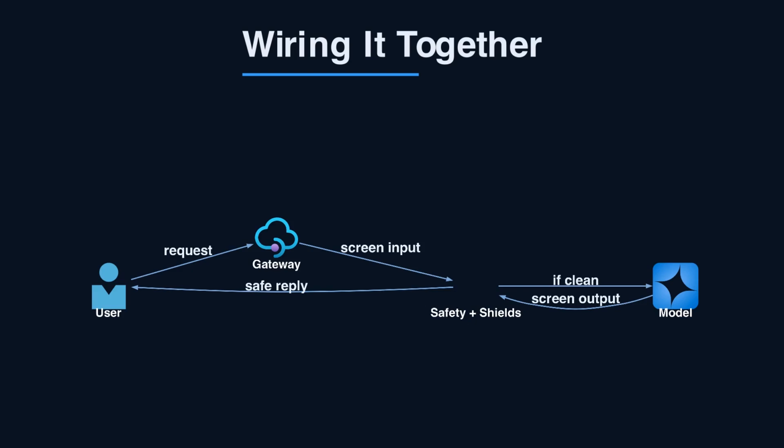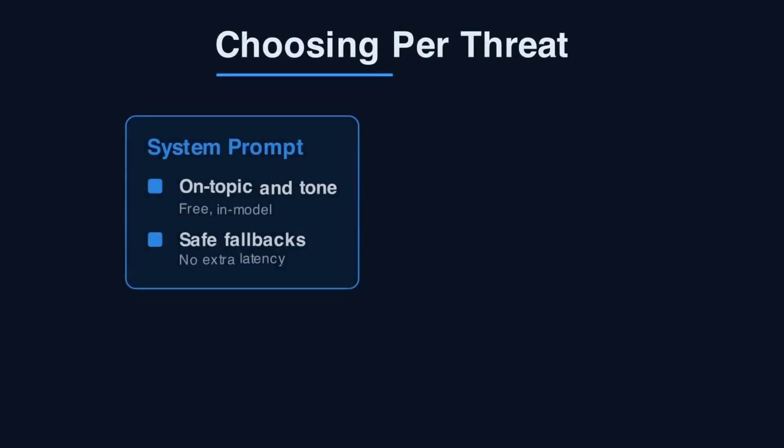No single layer carries the whole load. The gateway controls access, the shields stop injection, the classifier blocks harm, and the system prompt keeps things on task. Each layer covers a gap the others leave open. So when do you reach for what?